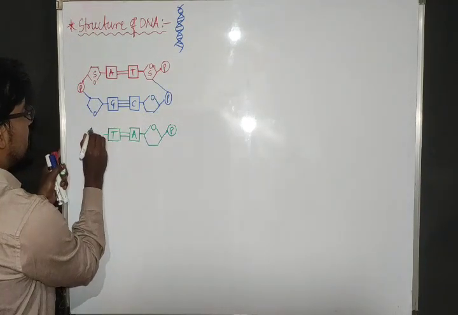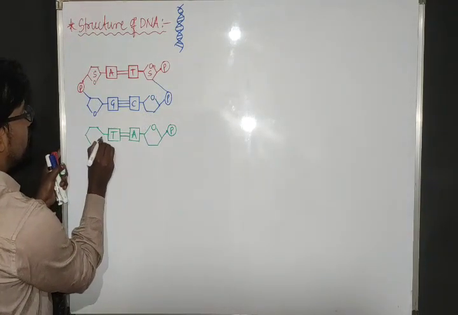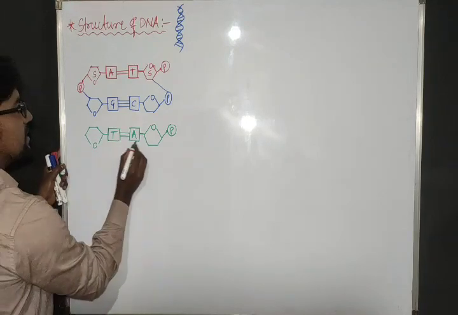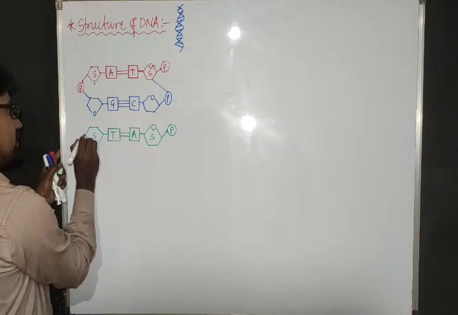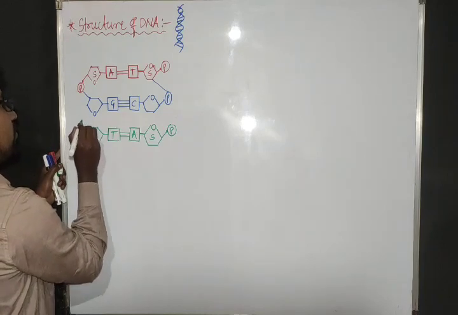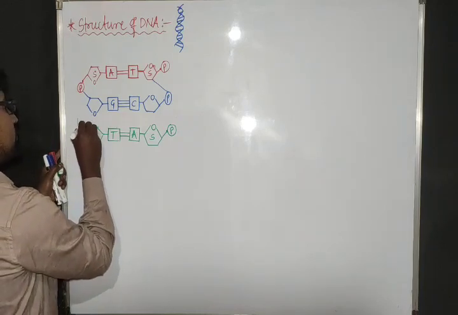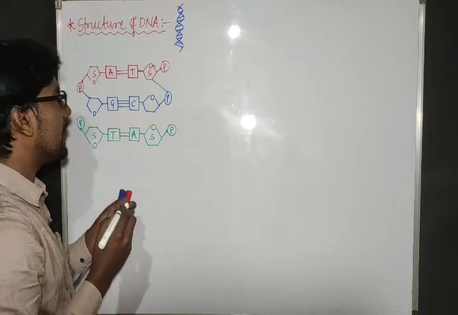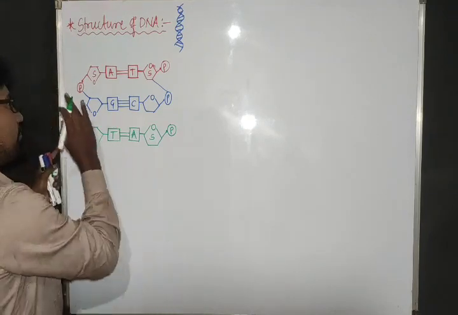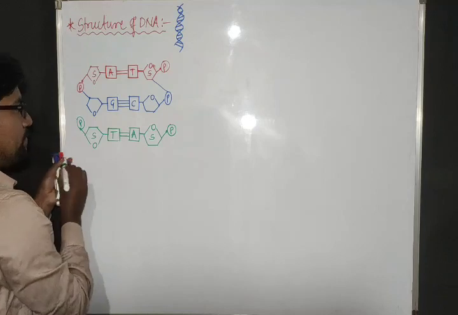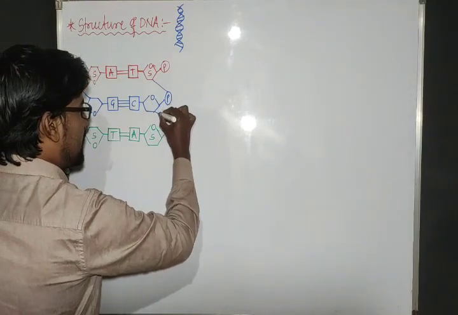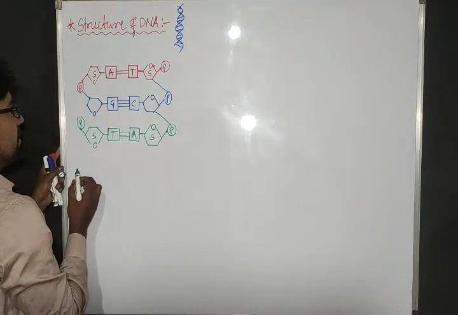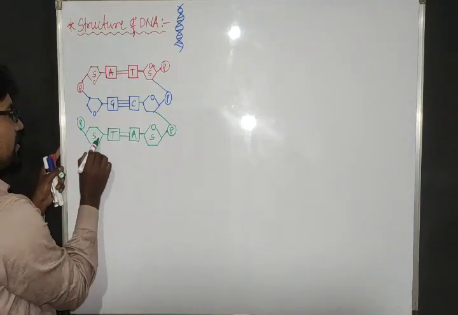This side, it is combined to the sugar, the pentose, deoxyribose sugar, and then it is connected to phosphate, right? It is connected to what? Phosphate. Now this side, 1, 2, 3, the third carbon is connected to phosphate.